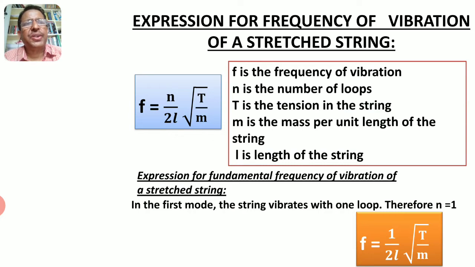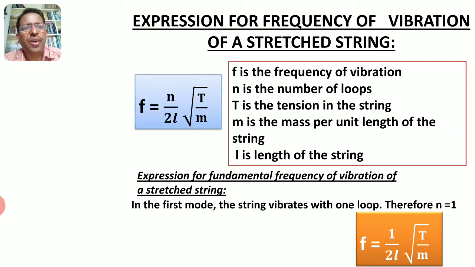Expression for frequency of vibration of a stretched string. When a stretched string vibrates, it emits sound. The frequency of the sound emitted by a stretched string can be calculated using the formula f = n/2L × √(T/m). For example, if a guitar string is plucked, sound is emitted. How to calculate the frequency of the sound? To calculate it, this formula is used.